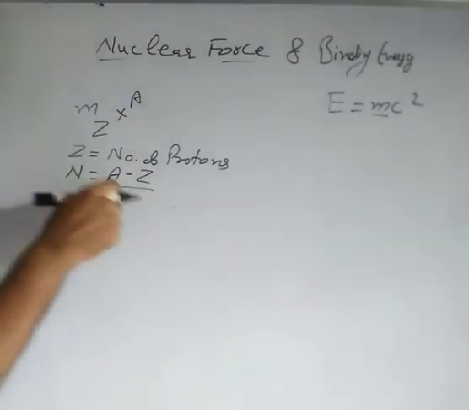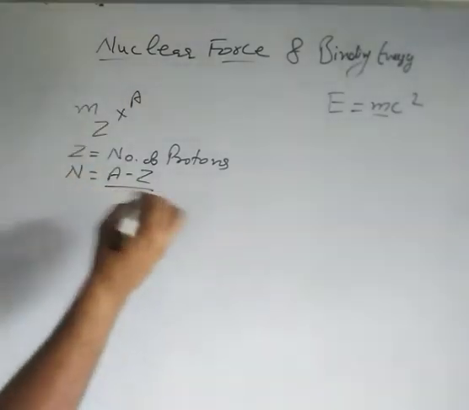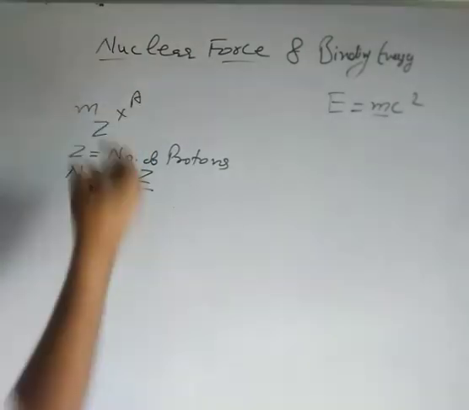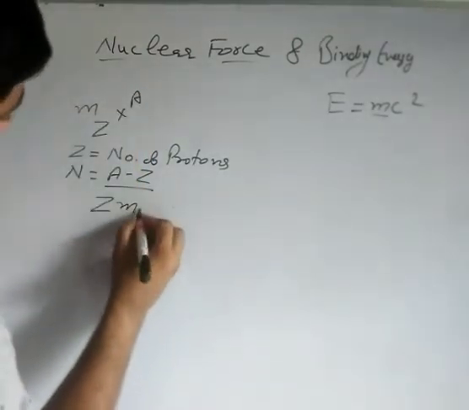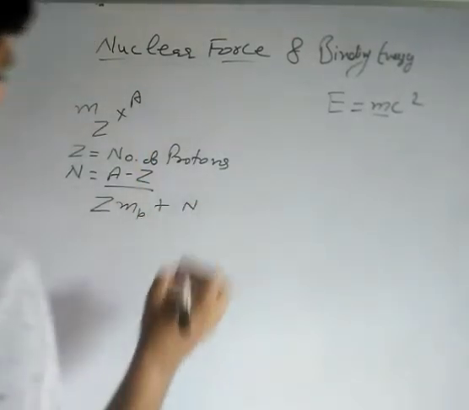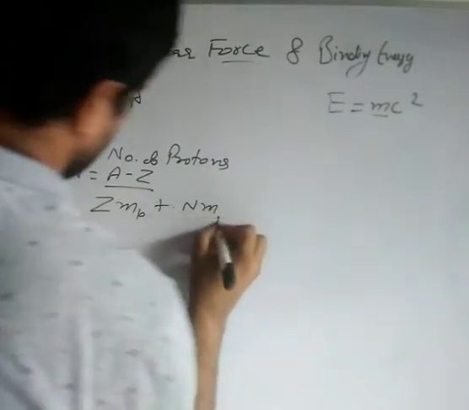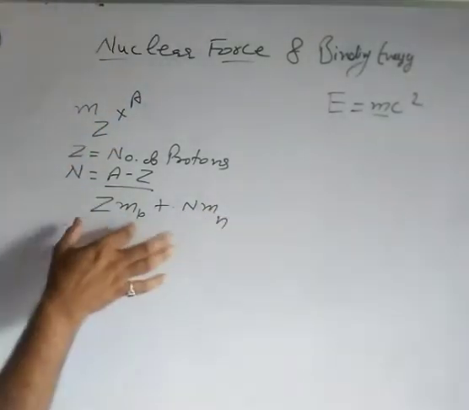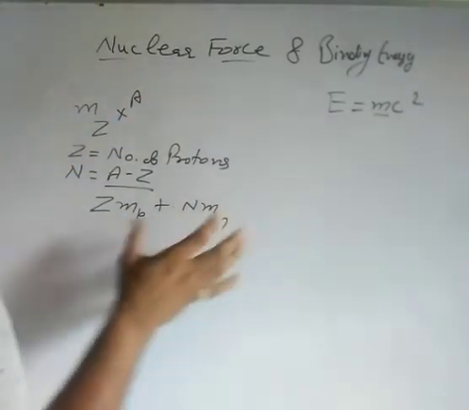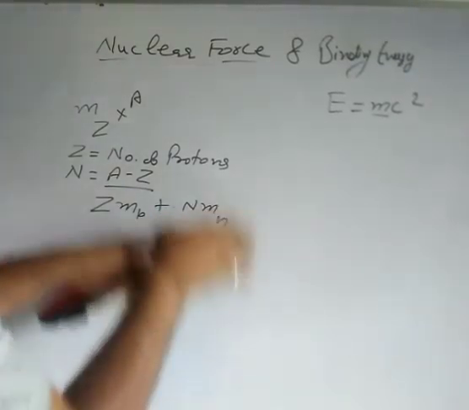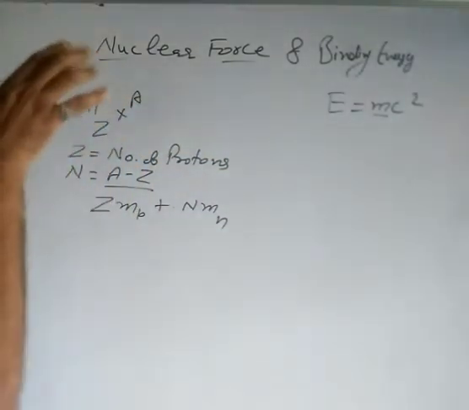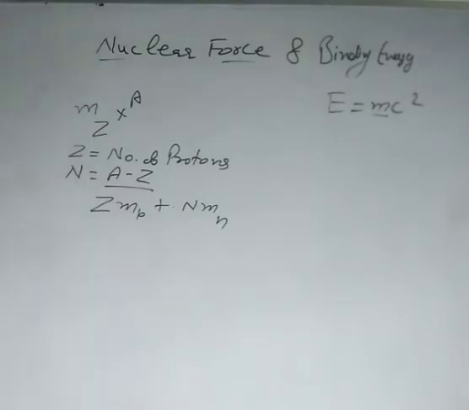So this nucleus is made from Z protons and N neutrons. If I sum up the mass of Z protons and N neutrons, it should equal the mass of this nucleus.